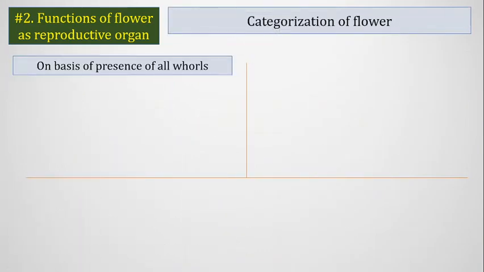And now we can categorize flowers on different aspects. For example, if we consider whether all parts are present inside the flower or not, we can categorize flowers into 2 categories.